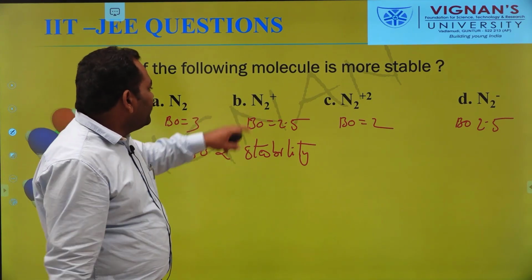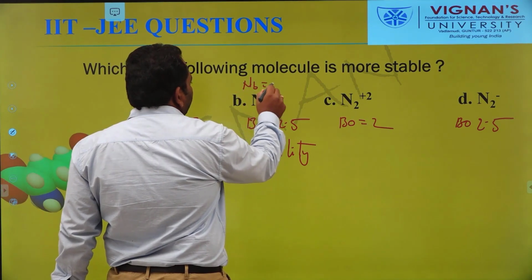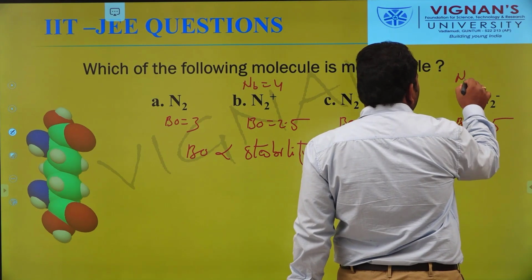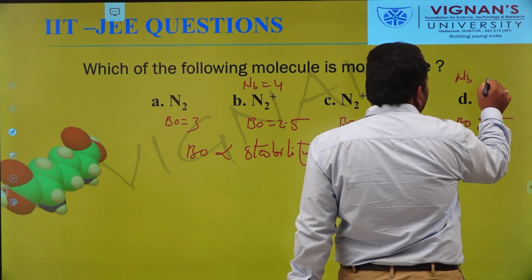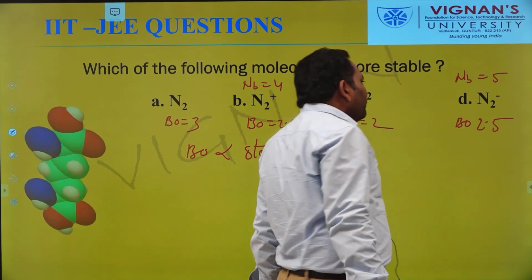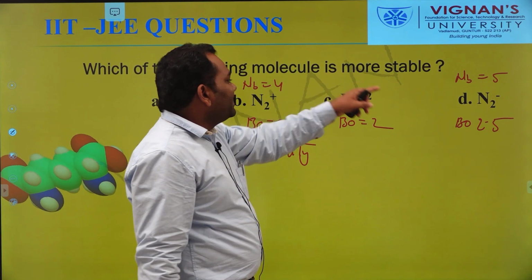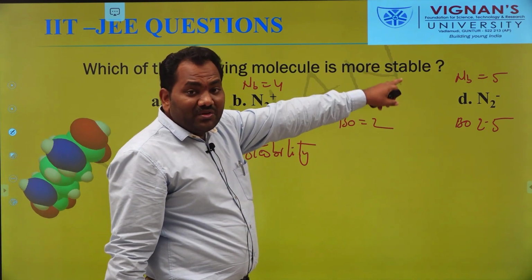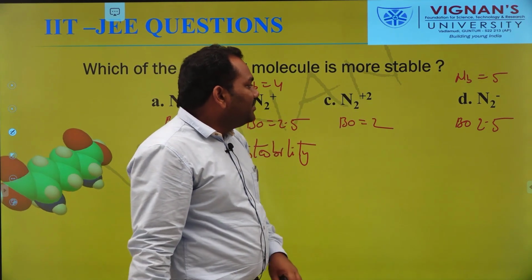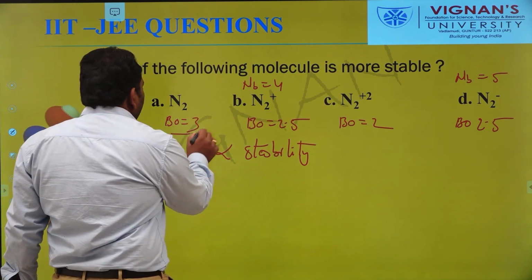Here, in case of N2 plus, the value of Nb is 4, but in case of N2 minus, the value of Nb is 5. So N2 minus has more anti-bonding electrons than N2 plus. That's why it is less stable.